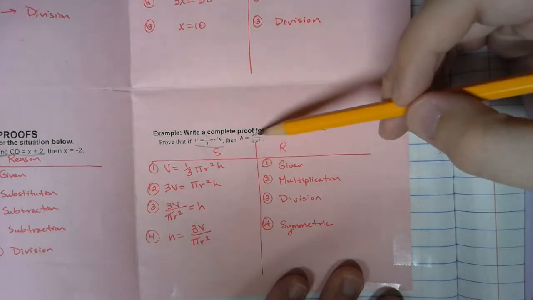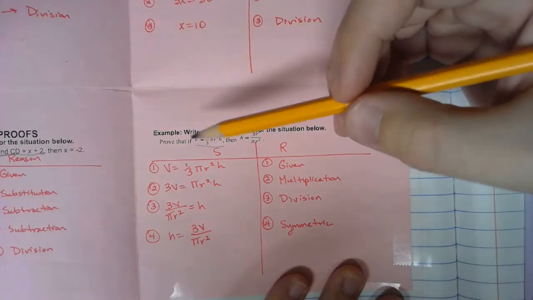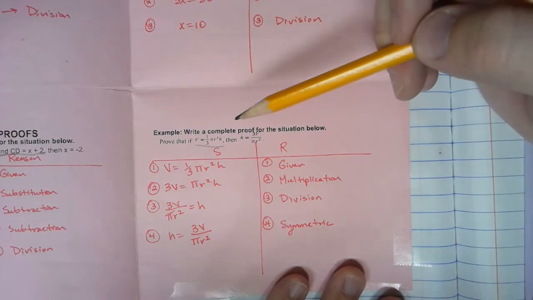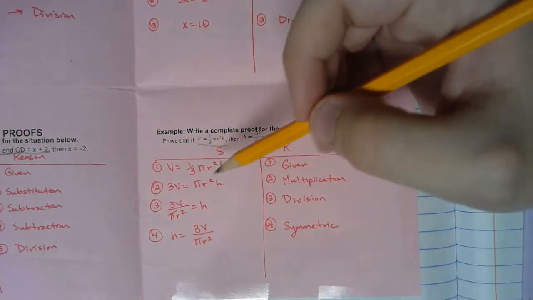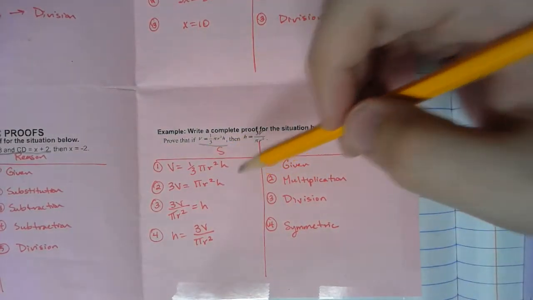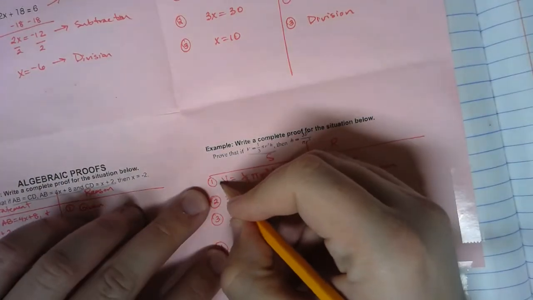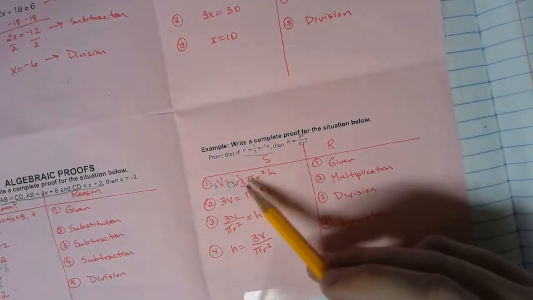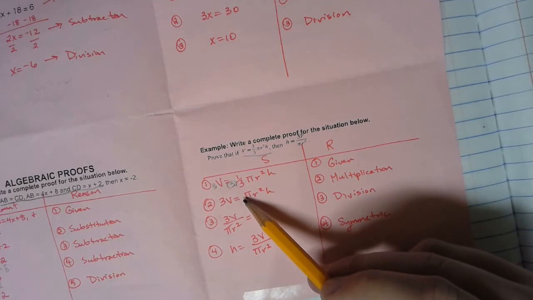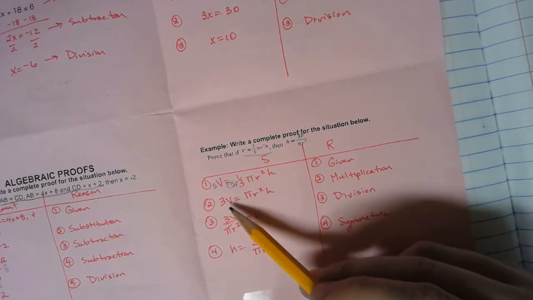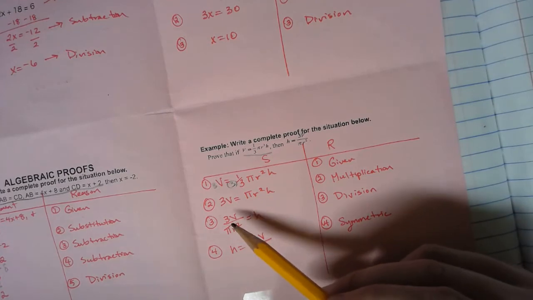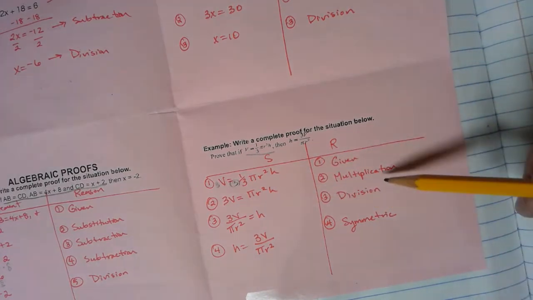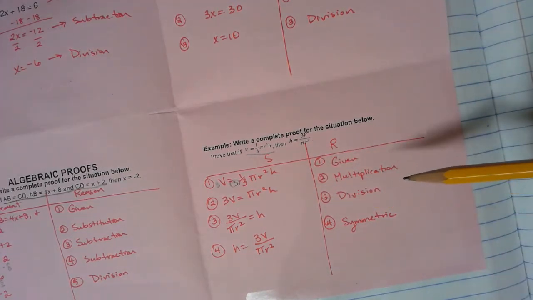So this is what we're starting with. We know that eventually we need to have 3v. So we've got v is equal to 1/3 pi r squared h. Two ways you could think about doing this. You could think about this as you are going to multiply both sides by 3. So you put a 3 in front here, and you put a 3 right here. Then you'd have 3 times 1/3, which would just be 1, which we don't have to write. And then 3 times v would be 3v. So you can either think of it as multiplying by 3 or dividing by 1/3, same thing. So to go from statement 1 to statement 2, you're using multiplication or division property.